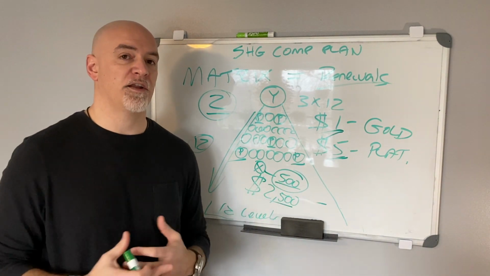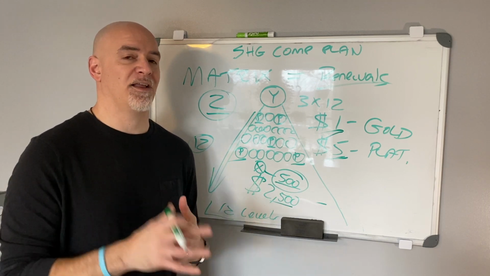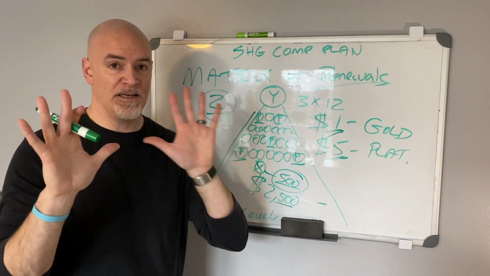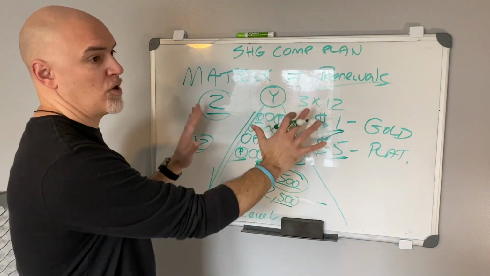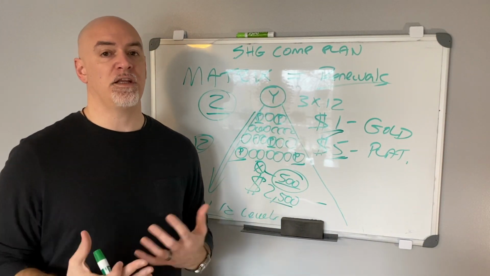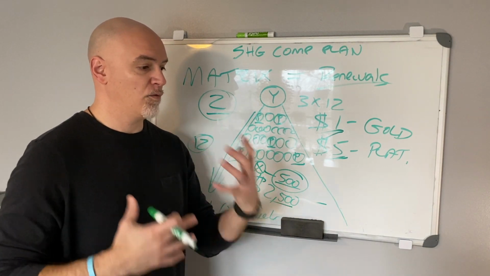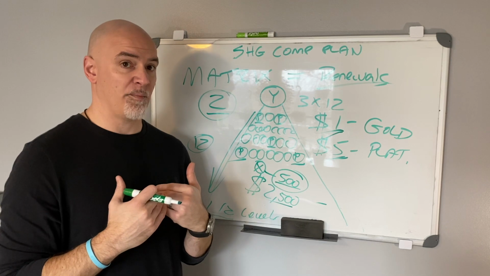So there it is, my friend. That is the compensation plan for Savings Highway Global in a nutshell. And again, remember, there's 10 different ways to earn. These are the most common, what I like to call the big rocks or the big nuggets that you need to know and understand as to how do I get paid, when do I get paid, when does the commission show in my members area.